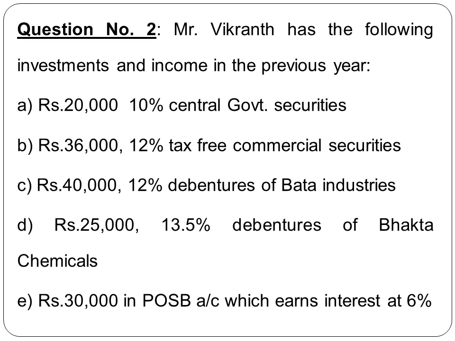Next, rupees 30,000 in post office savings bank account which earns interest at 6%. Again investment is given. He has invested 30,000 in POSB account. Interest rate is 6%. So we need to calculate the interest. What you need to remember about post office savings bank account is there is an exemption up to 3,500. Therefore, if the interest is less than 3,500, it is fully exempt. Only if it is more than 3,500, it becomes taxable.